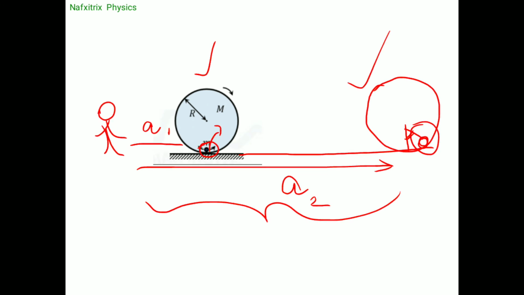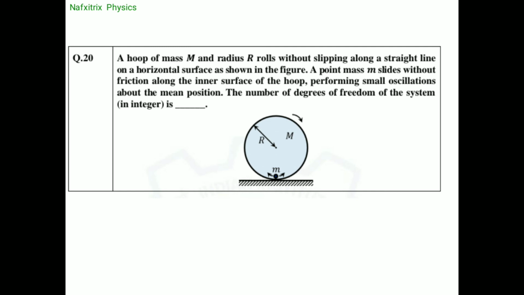For the bigger mass we require how much distance it is from us, and on the smaller mass how much angle it is changing, whether this much angle or this much. These two are enough to define this particular system. So logically thinking, the answer for this question is 2 degrees of freedom. So this is the solution. Thank you.